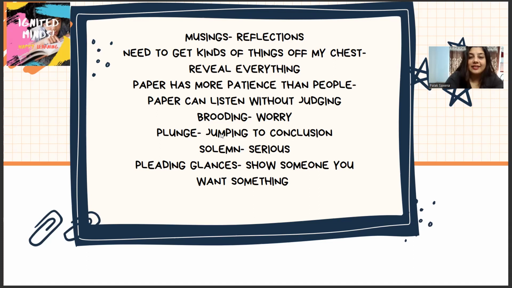So, as per Anne Frank, she feels that paper has more patience than people. Paper can listen without judging. Brooding here means worry. Plunge basically means to jump. But when we are talking about this chapter, plunge here is used when we come directly to a conclusion without even understanding or clearing anything. Plunge here means directly coming to the conclusion without explanation or other things.